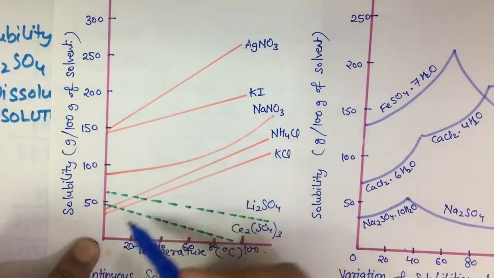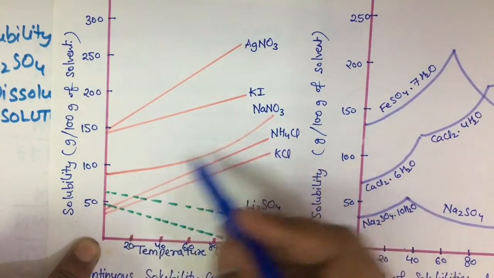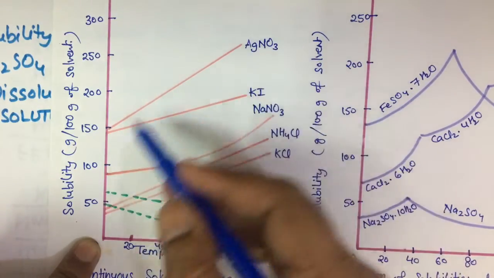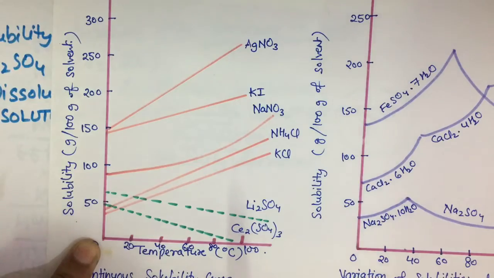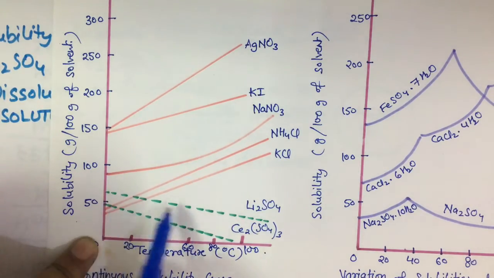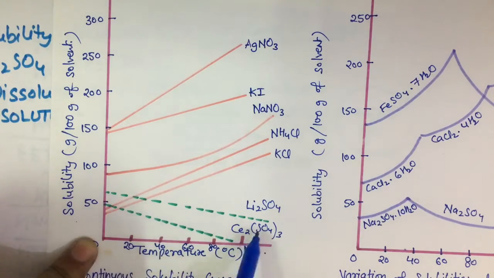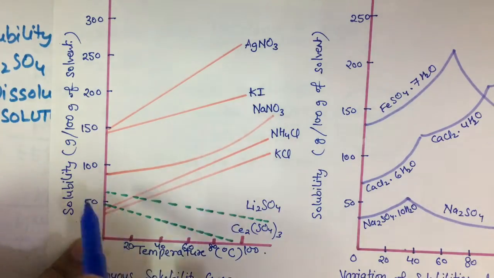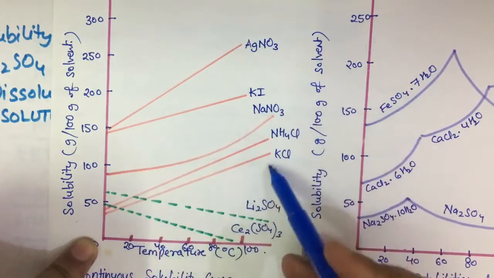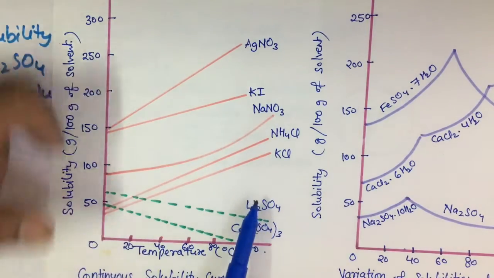Here the solubility increases with increase in temperature because the process of dissolution is endothermic in nature. Now here these two curves of lithium sulfate and cerium sulfate, here the solubility decreases with increase in temperature. So these are for endothermic, these two are for exothermic.